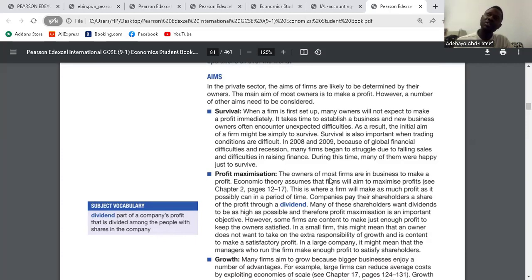Another aim is profit maximization. For profit maximization, it means you want to make the highest possible profit in the market. That could be an aim of a business. For growth, when you think about expanding your business, your target is to expand your business. That's an aim. Clear? Yes. Social responsibility: here, you don't think about profit, expansion, or surviving, you think about the society as a whole. You want to help the society. You think about the stakeholders. That can also be an objective. Clear? Move on.